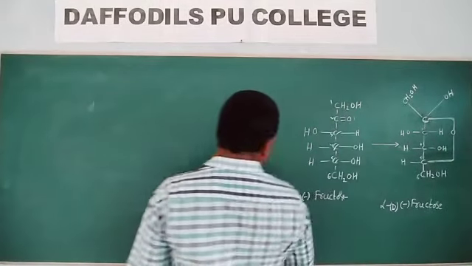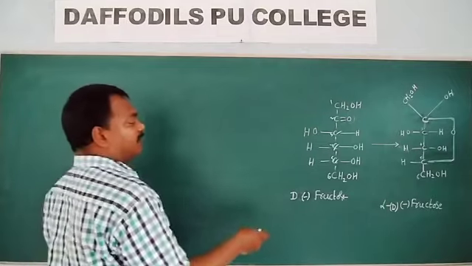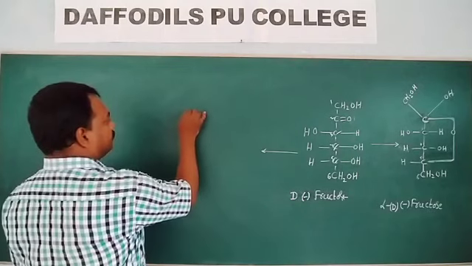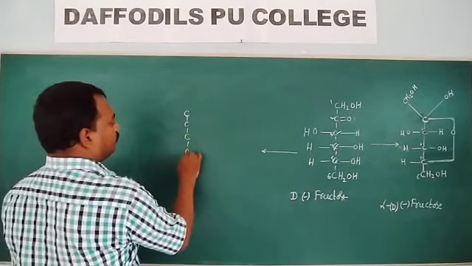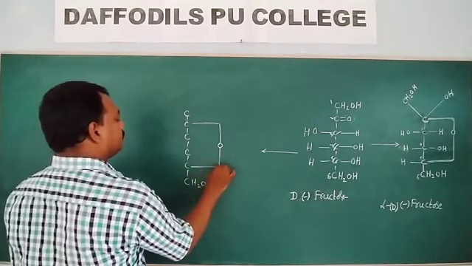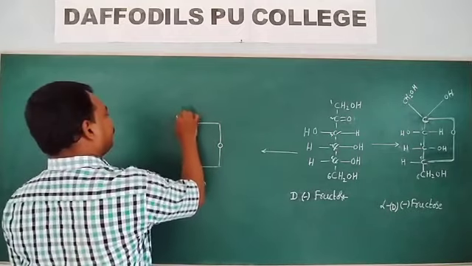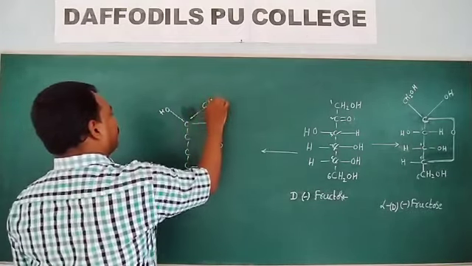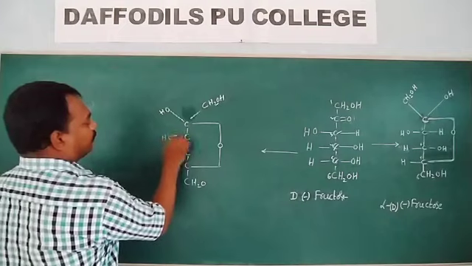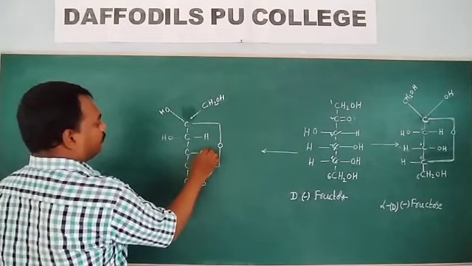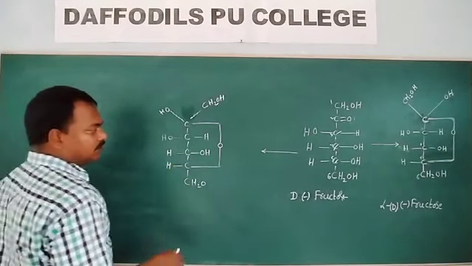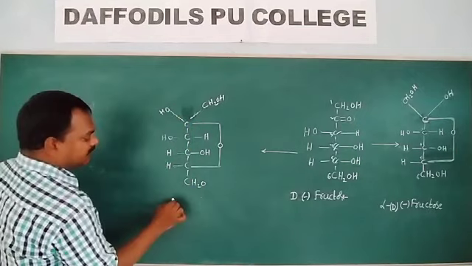Now I will draw the beta-D-minus-fructose. So the OH group is present at the left side.